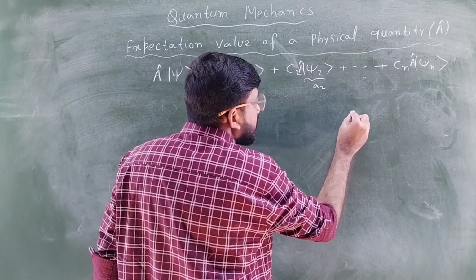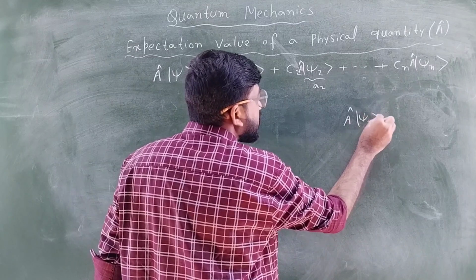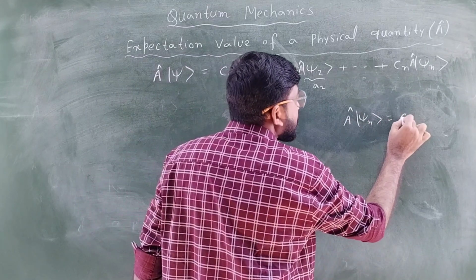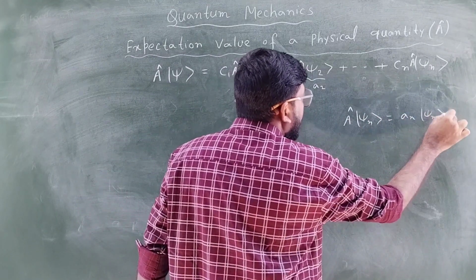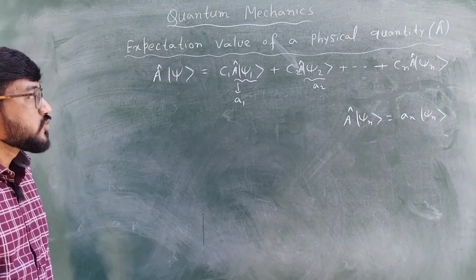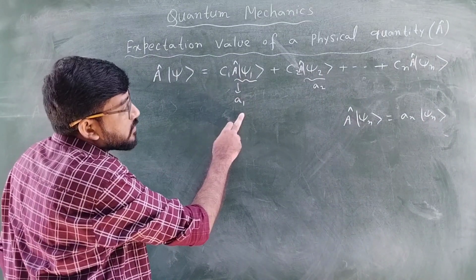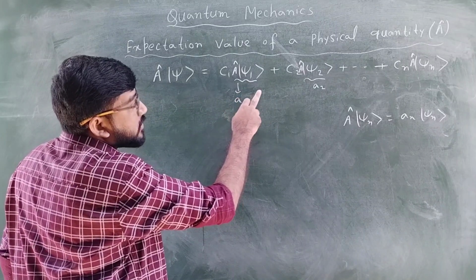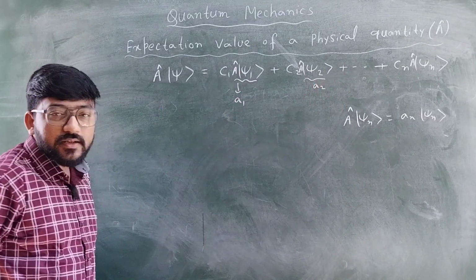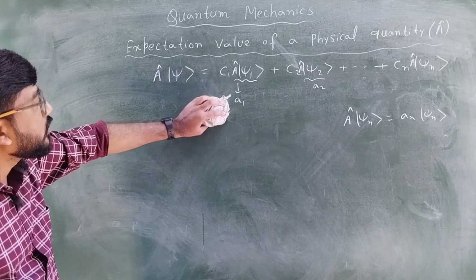If a cap is operated on psi n, then we will get an into psi n. This is the eigenvalue equation. So in general we can write a1 psi 1, a2 psi 2, a3 psi 3, and an psi n.